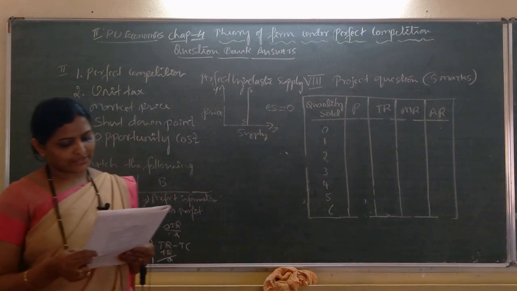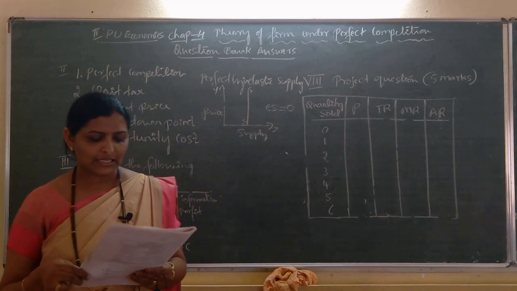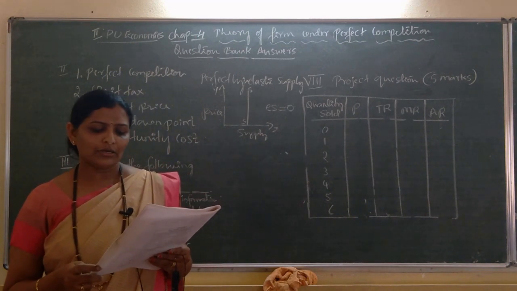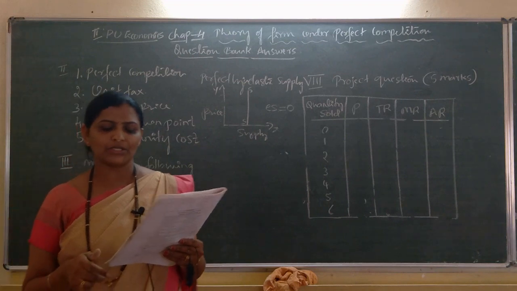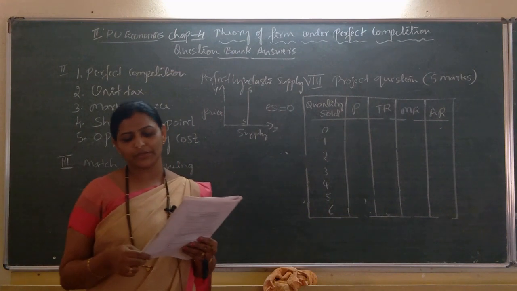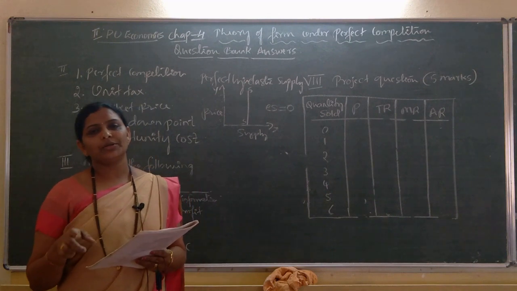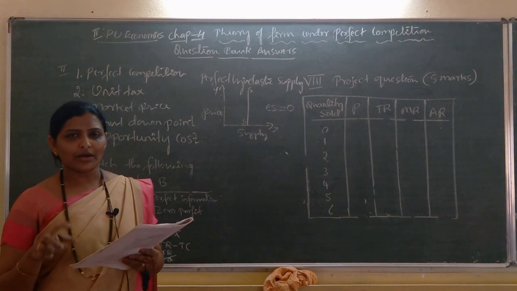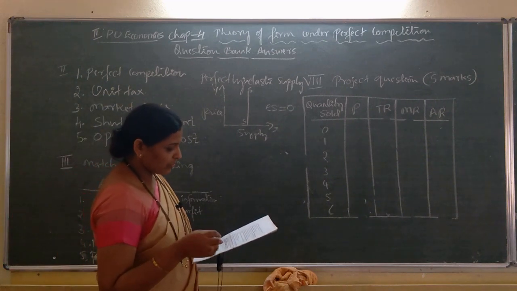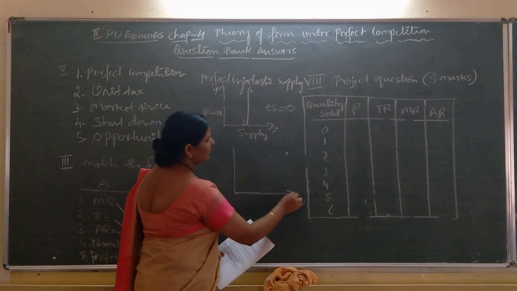Next one, third question in this 6 marks part: explain the total revenue and average revenue curve of a firm under perfect competition with the help of diagram. So, you need to explain the meaning of total revenue and average revenue. After that, you explain these two concepts with the help of diagram. So, let me show you how to derive total revenue curve.